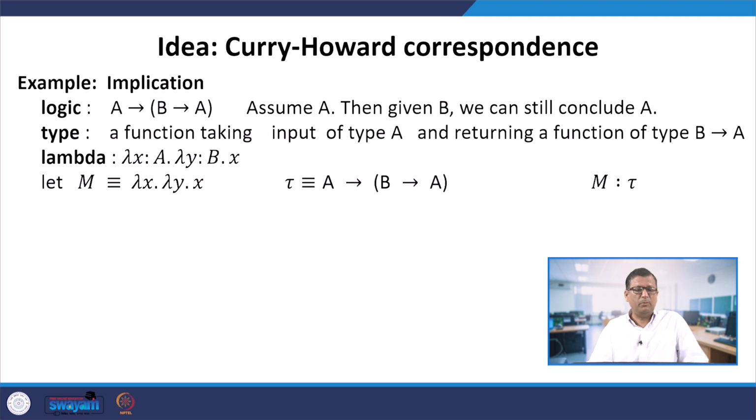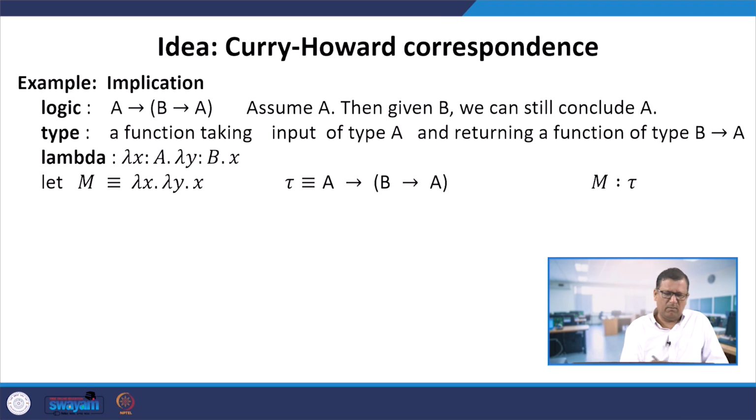The first example is called implication. In logic we write A implies B implies A. This means assume A, then given B we can still conclude A. If you think of it as a type, it is a function taking input of type A and returning a function of type B arrow A. If we move on to lambda, we can write a lambda expression like lambda x of type A, lambda y of type B, and the body is x. This is actually the function first, that means taking two arguments and returning the first argument.